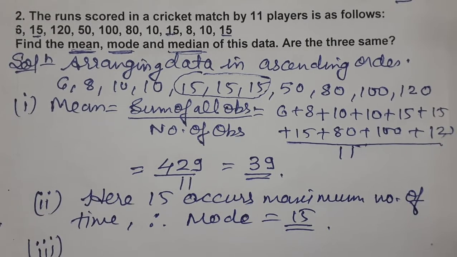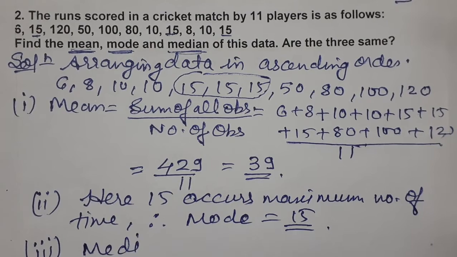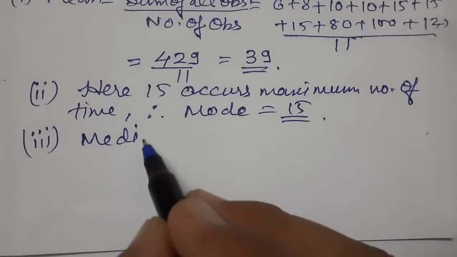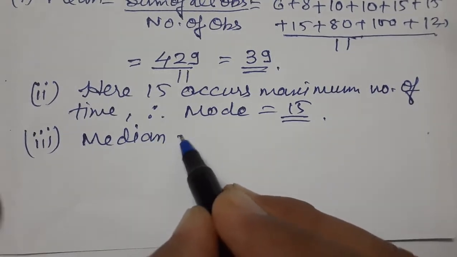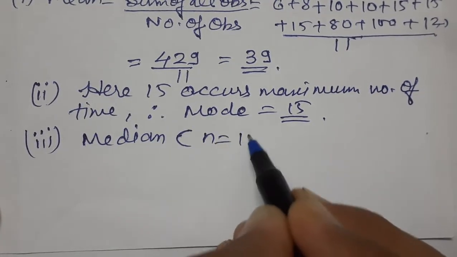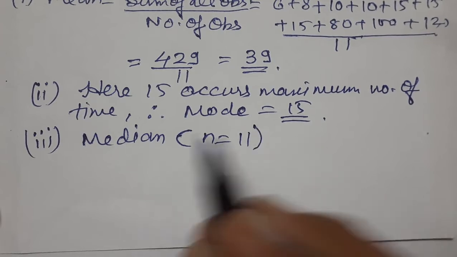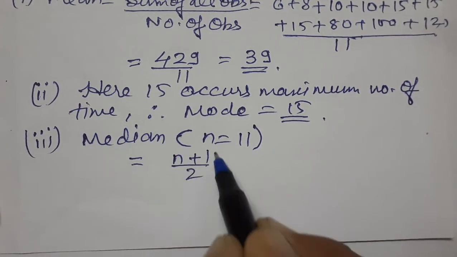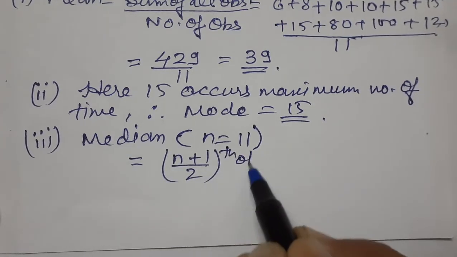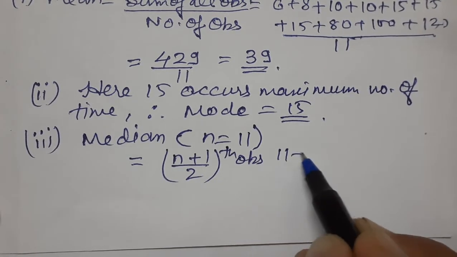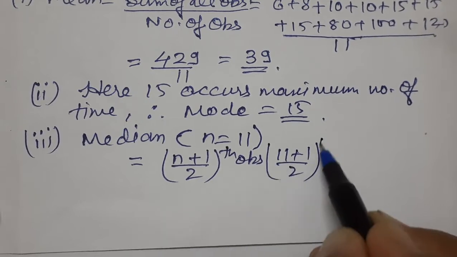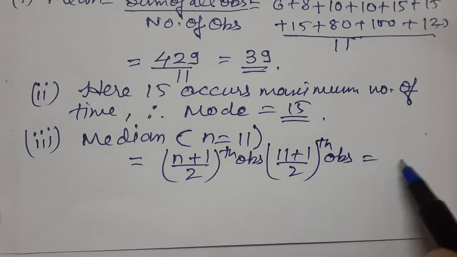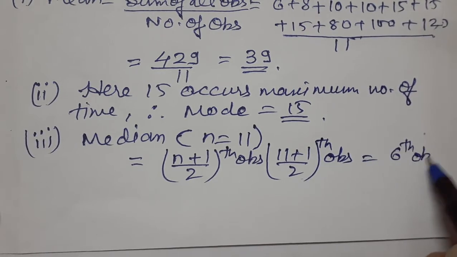Now third is median. For median, what do we have to do, children? Median equals, first find n. What is n? 11. Therefore median equals, what is the formula? For odd number of observations, (n plus 1) by 2th observation. n stands for 11. 11 plus 1 by 2th observation. 11 plus 1 is 12, 12 by 2 is the 6th observation.